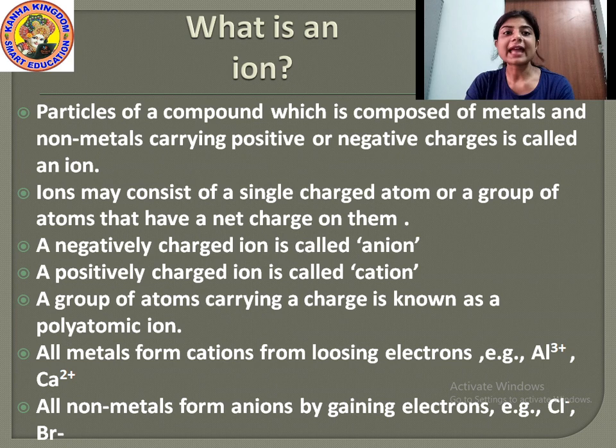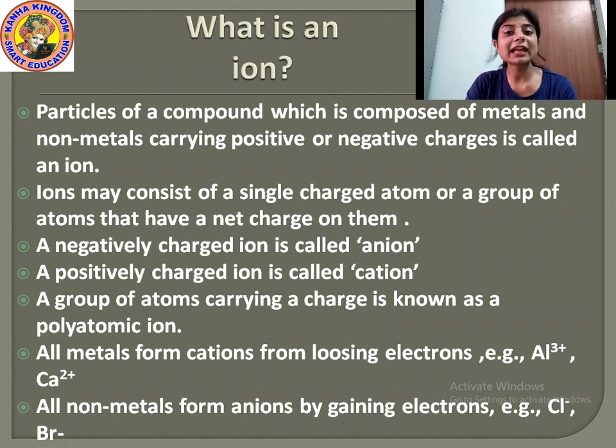Okay. Then all metals form cations by losing electrons. All the metals form cations. Why do they form cations? Because they lose electrons in a chemical reaction. When there is a chemical reaction, all the metals lose electrons. That is why they form cations. For example, aluminium is 3+.